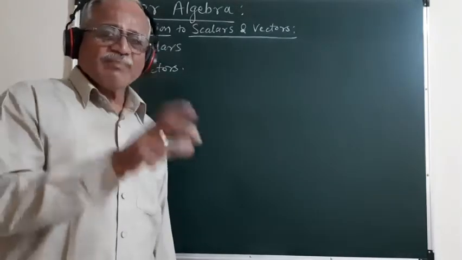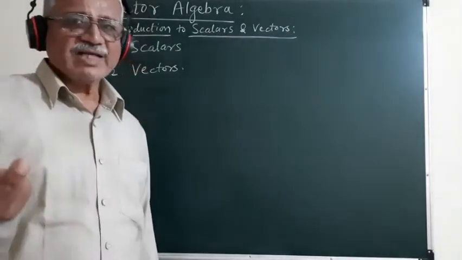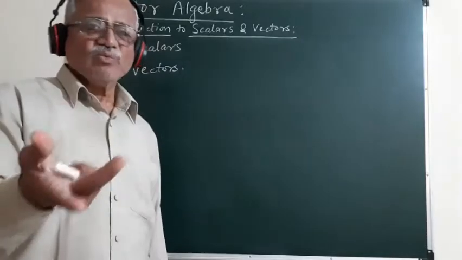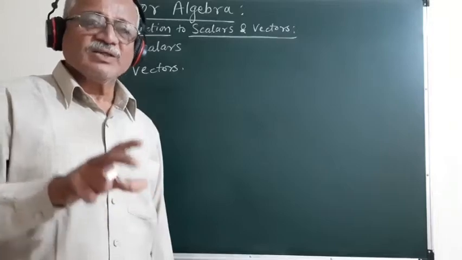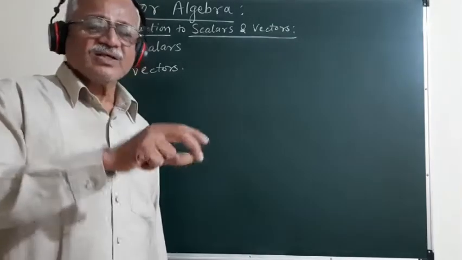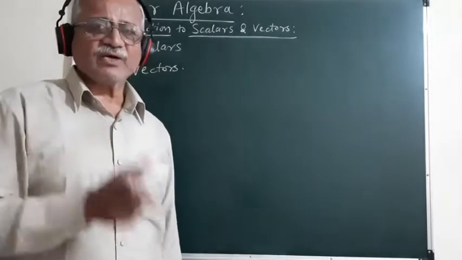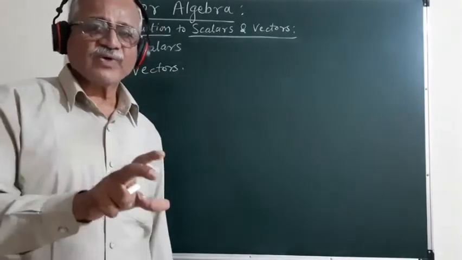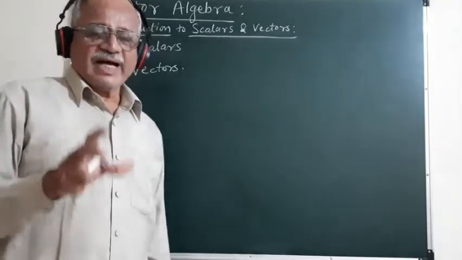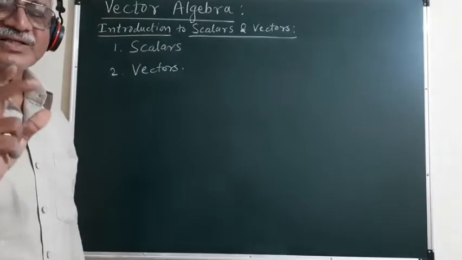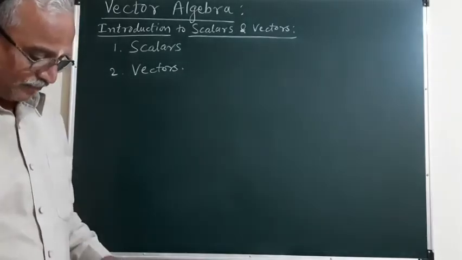So if one person has a mass of say 10 kg and another person has a mass of 20 kg, these two masses can be added together to give 30 kg. But we cannot add mass to pressure or mass to temperature or any such different quantities which have different units. So we can add or subtract these scalars by using the simple laws of algebra.